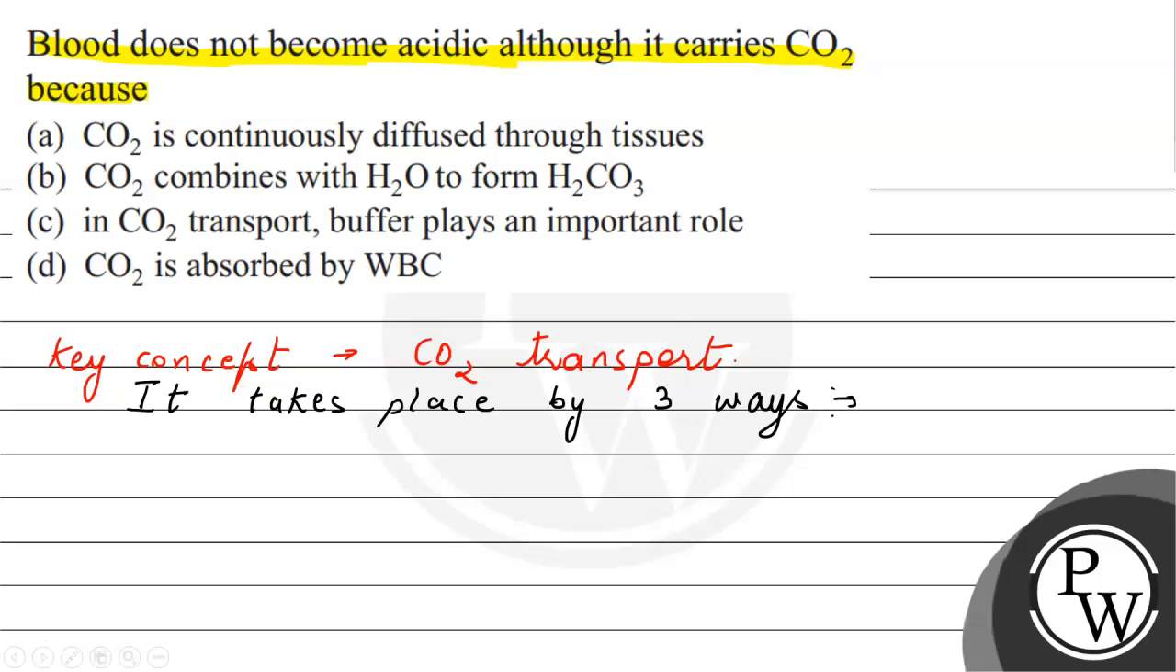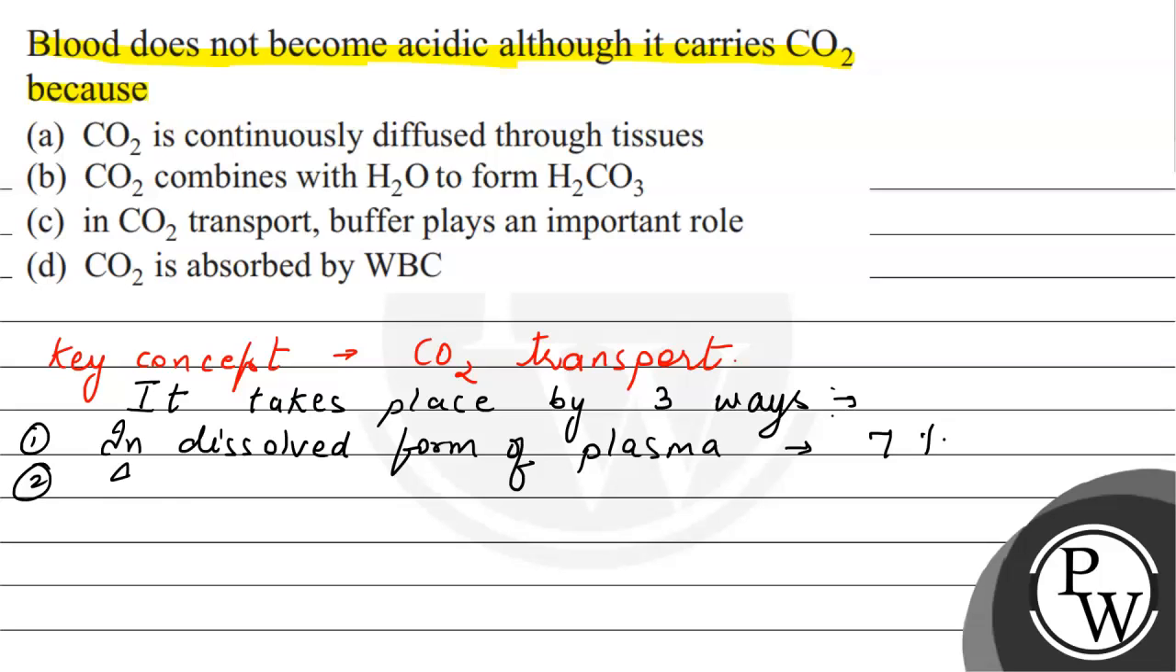One is in dissolved form of plasma. So here CO2 get dissolved in the plasma and it transport. And this CO2 transport is 7% only of the total CO2. Then in form of carb amino hemoglobin and this occur in the form of 23%.